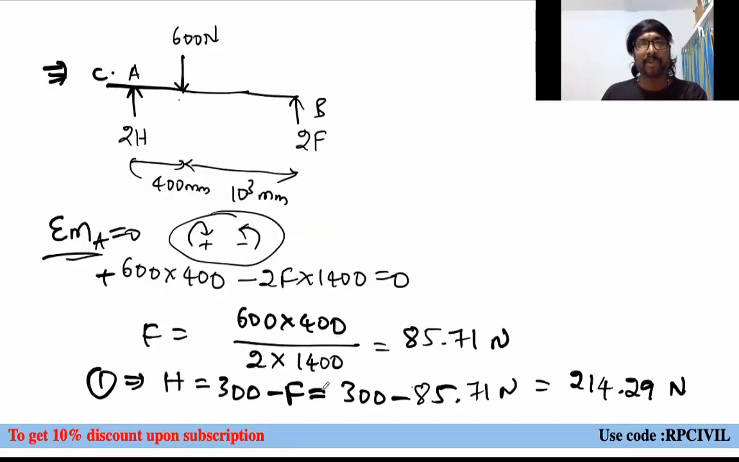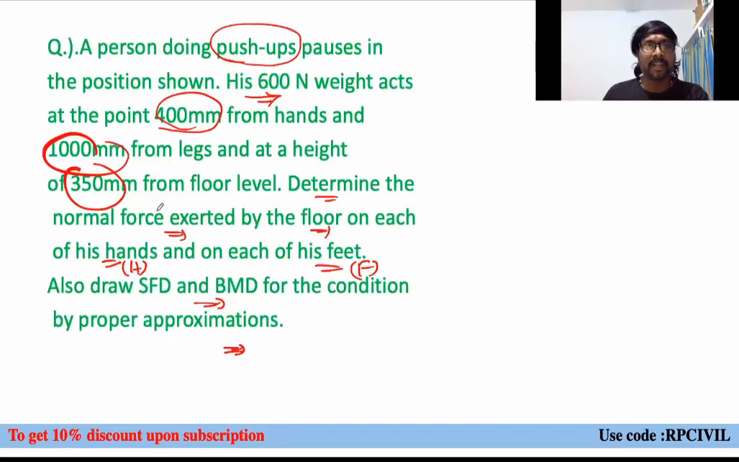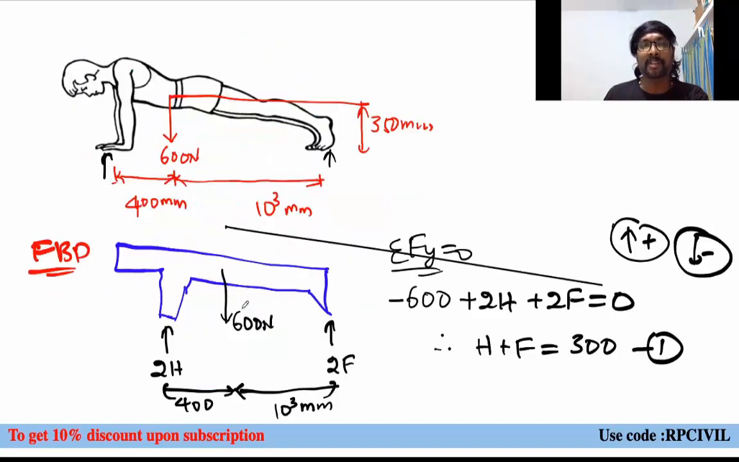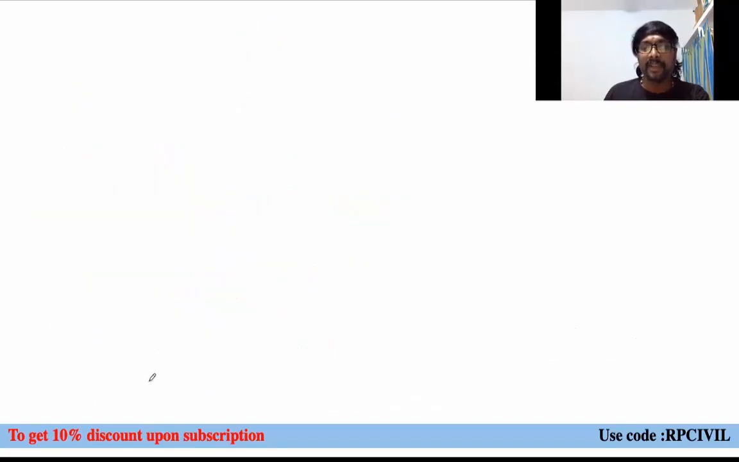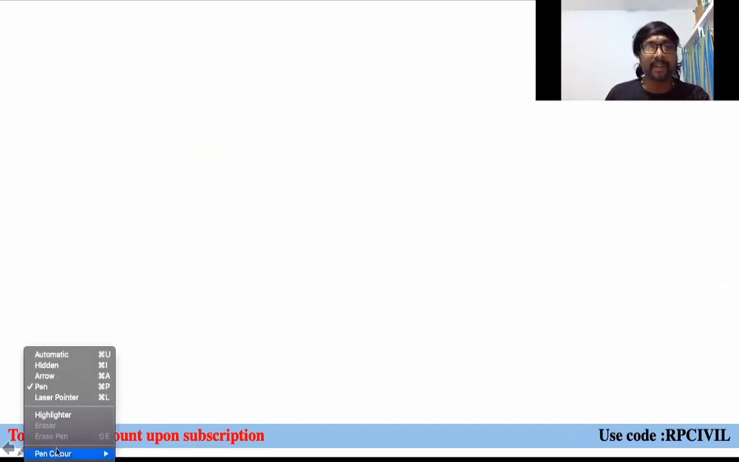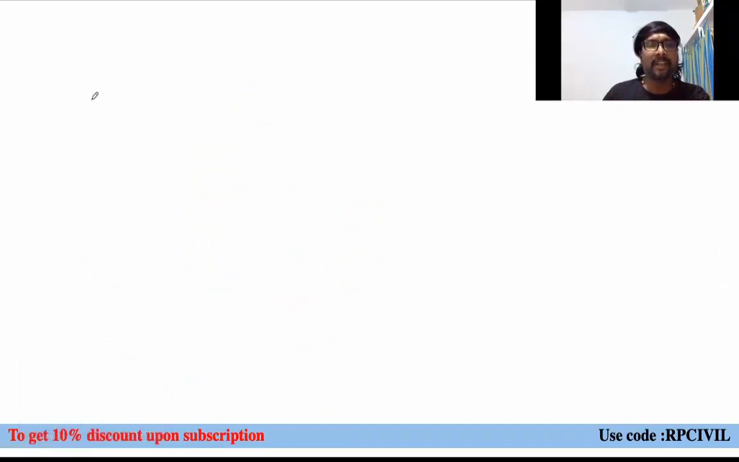But what is the next part? Determine the normal force exerted by the floor on each of his hands and each of his feet. These are over. Also draw SFD and BMD for the condition by proper approximations. We need to draw SFD and BMD for this one, right? So when you try to draw SFD and BMD, what have you considered here? This is what we know.